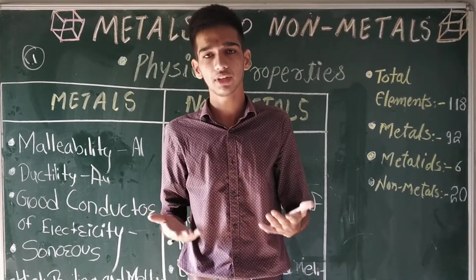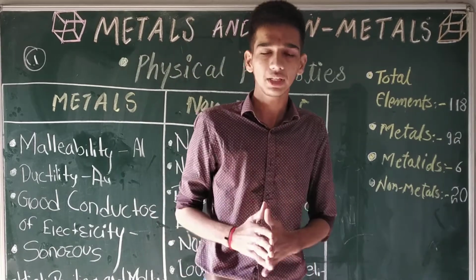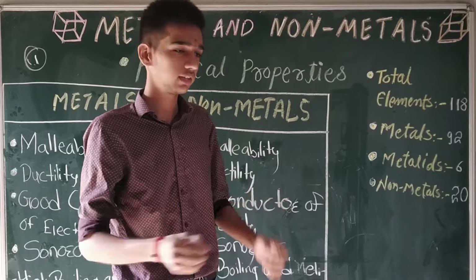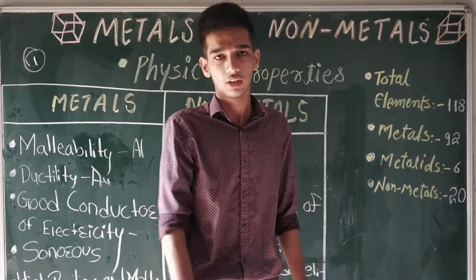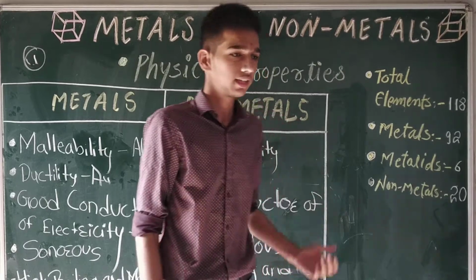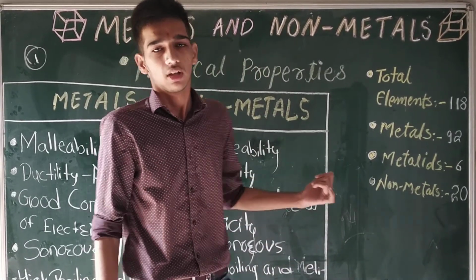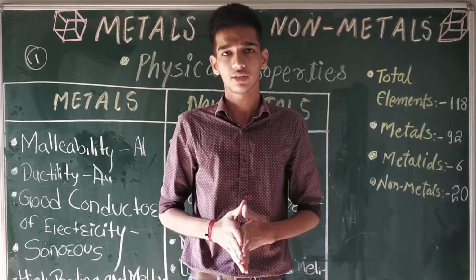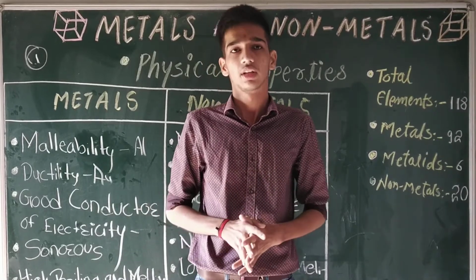Then the electronic configuration of chlorine will be 2, 8, 7. To become stable and to complete its octet rule, it will gain one electron. And then the electronic configuration of chlorine will become 2, 8, 8. So, in this way we can say that chlorine is an electronegative element as it is a non-metal. Next point: in our earth crust, the most abundant non-metal is oxygen.